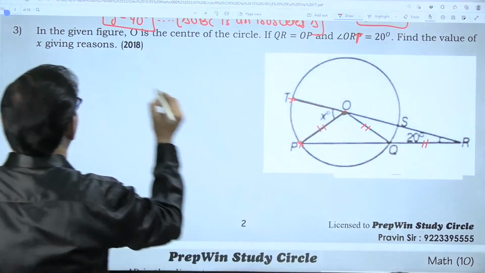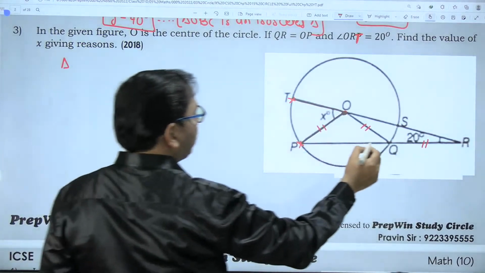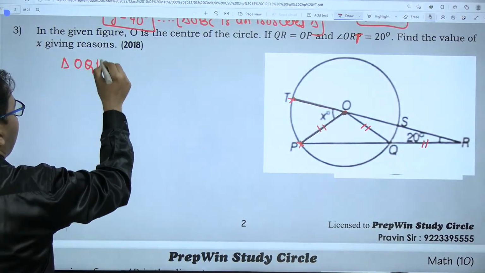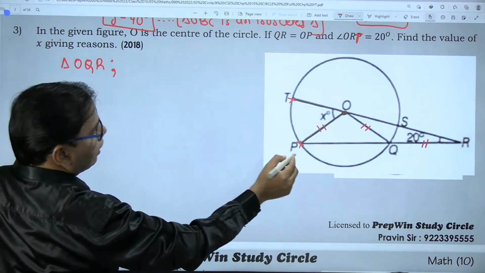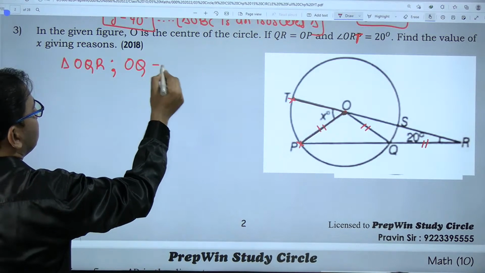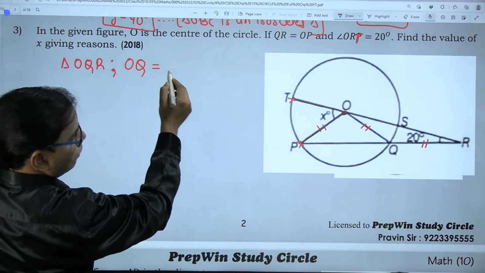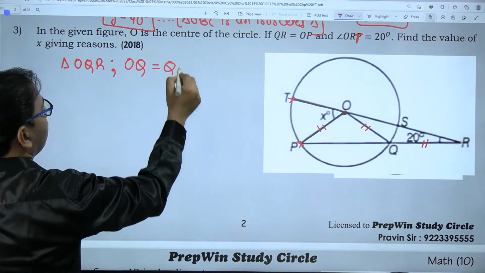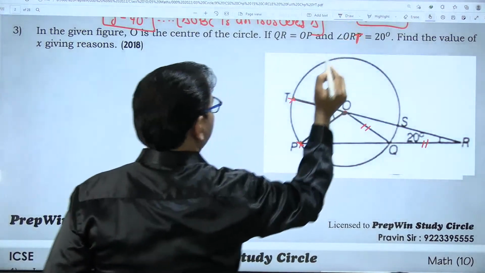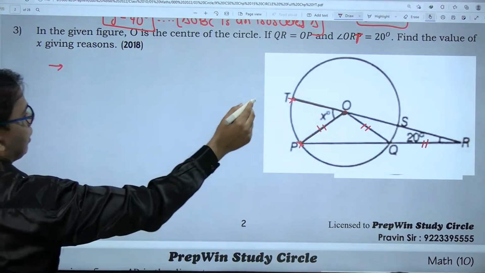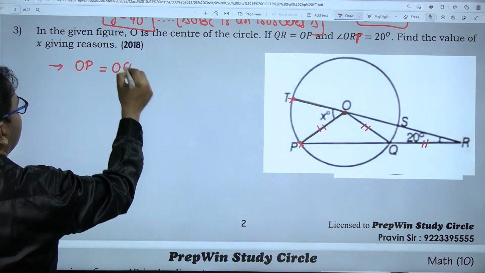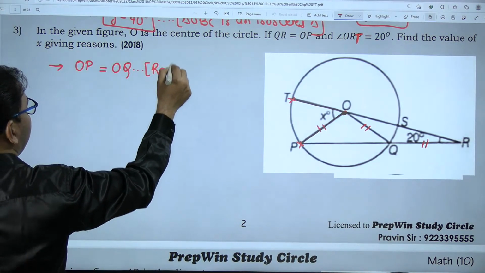So first let us concentrate on this triangle. What is the name of this triangle? Triangle OQR. In triangle OQR, what do I see? I see there are two sides which are equal. I cannot write this directly, I will have to specify it properly. So what am I writing? I will write OP is equal to OQ. Reason is they are radii of the same circle.